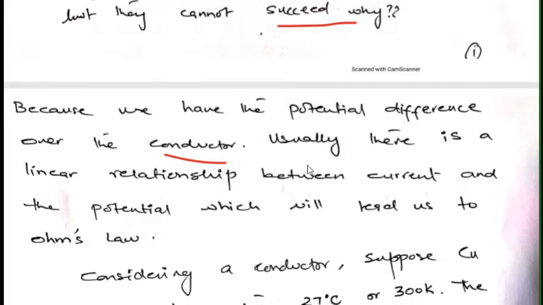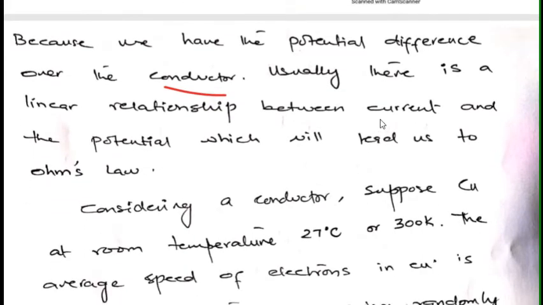Usually there is a linear relationship between current and the potential, which will lead us to Ohm's law, which we will see later in the article. So just remember that the relationship between current and potential will be a linear relationship.